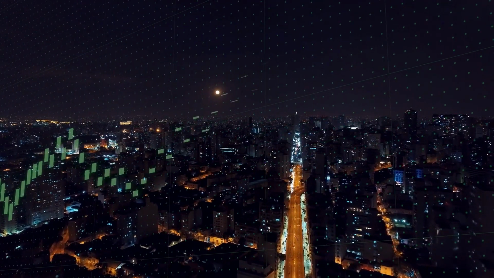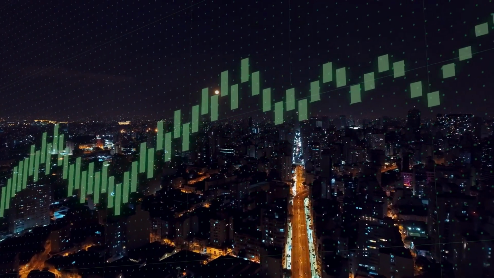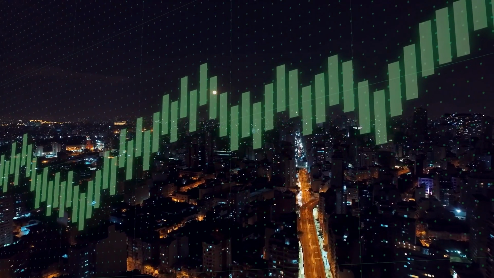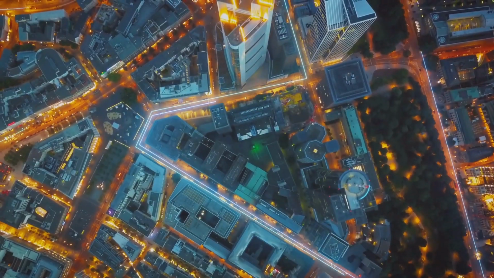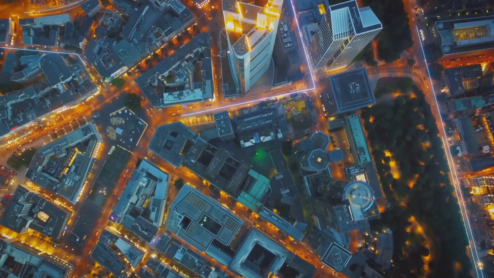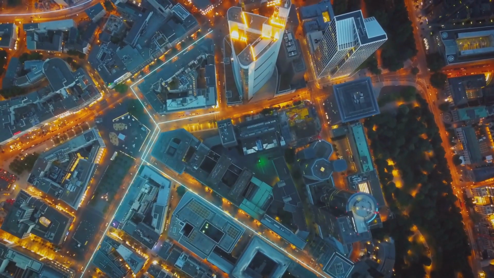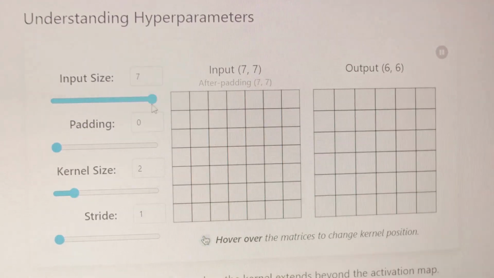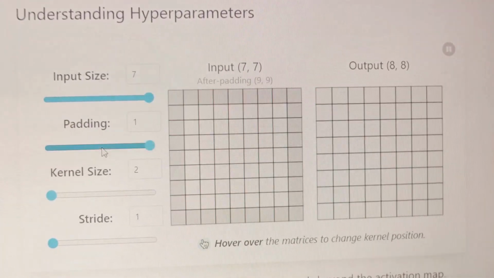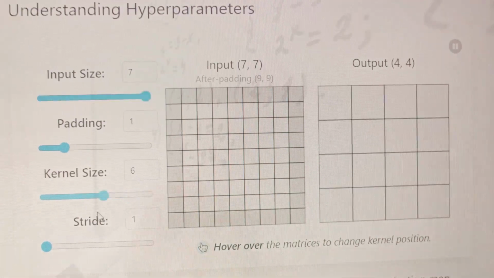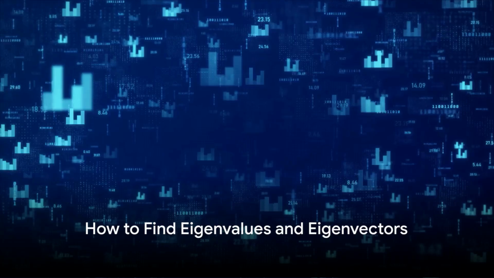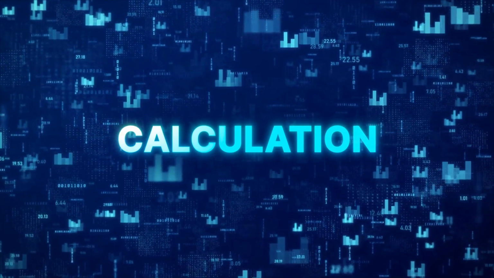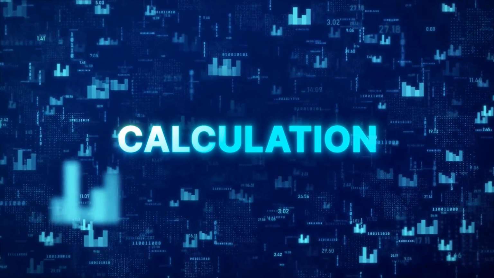So why are these concepts so important? Well, they allow AI systems to transform complex, high-dimensional data into a simpler, lower-dimensional form. This transformation makes the data easier to understand and work with, much like how a map simplifies a bustling city into an easy-to-read layout. In essence, eigenvalues and eigenvectors are mathematical tools that AI utilizes to make sense of large, complicated datasets. Now that you know what eigenvalues and eigenvectors are, you might be curious about how to find them. Well, sit tight as we unravel this mathematical mystery together.